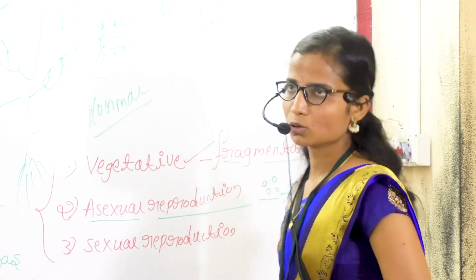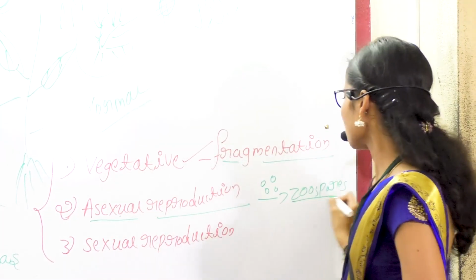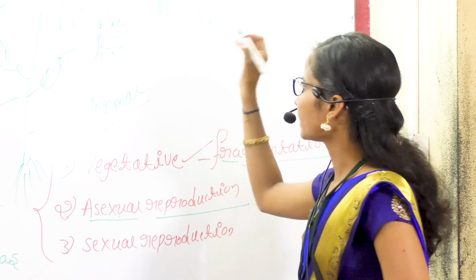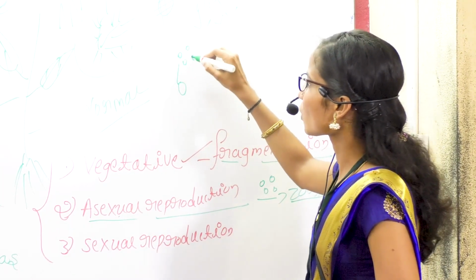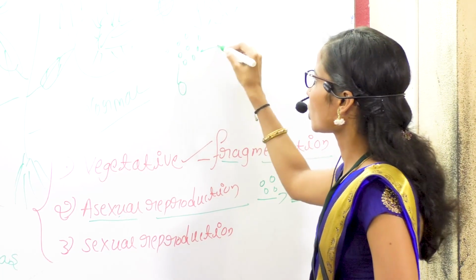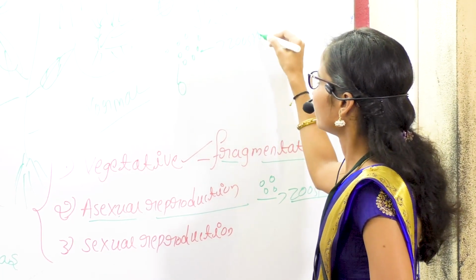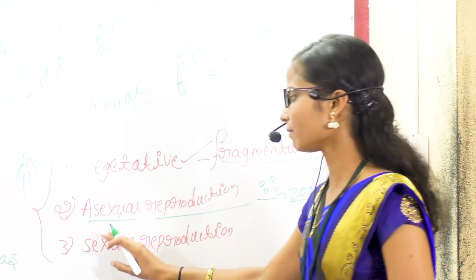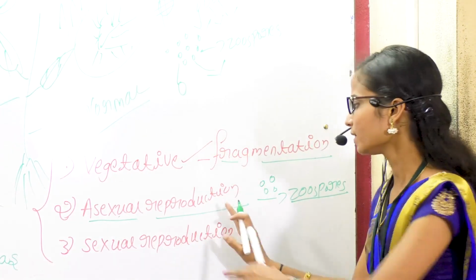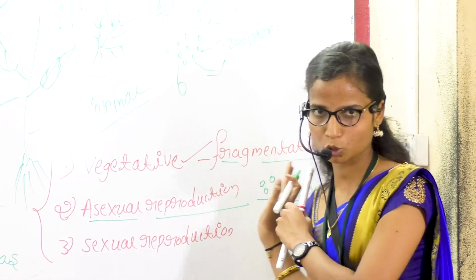Here is asexual reproduction by means of zoospores. Consider this is a plant body. This plant body produces small spores. These are called zoospores. These spores help in the growing of a new plant. So the second one is asexual reproduction, which takes place by means of zoospores.